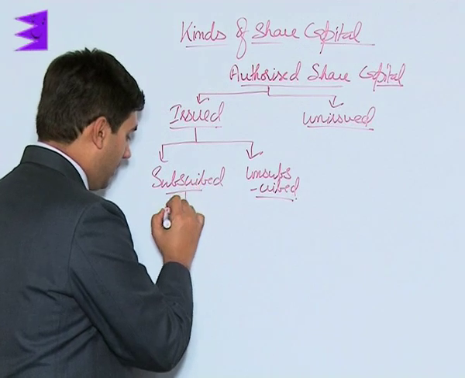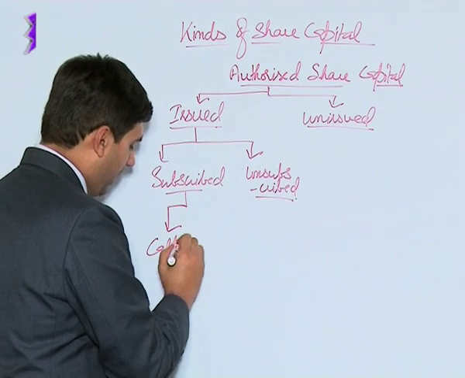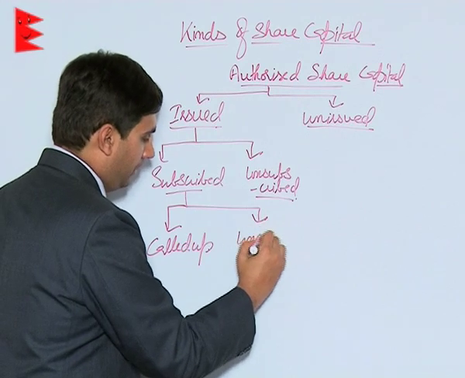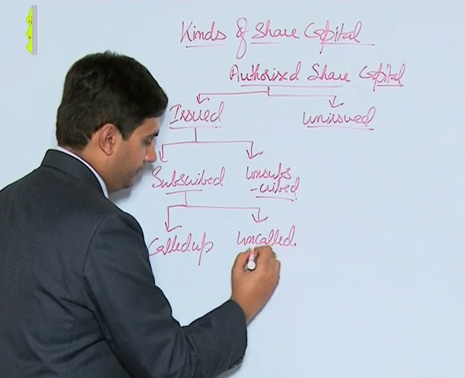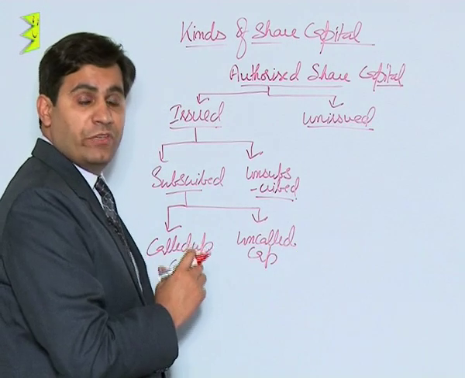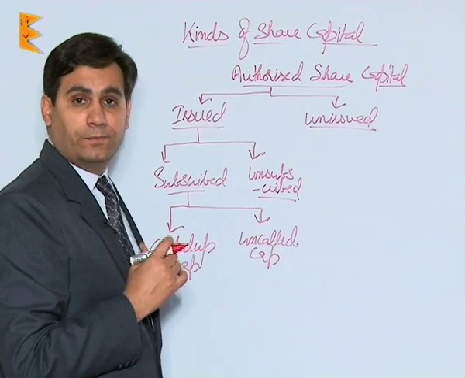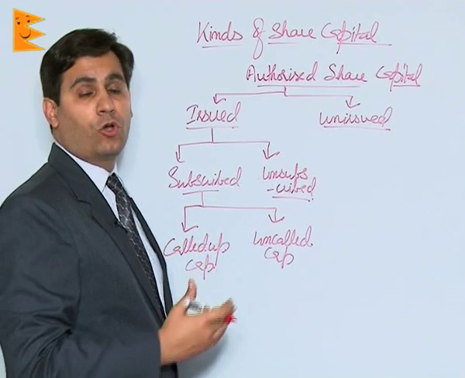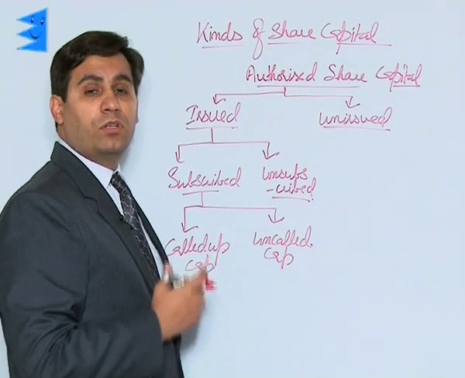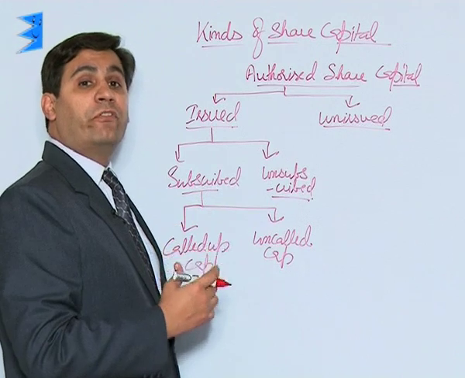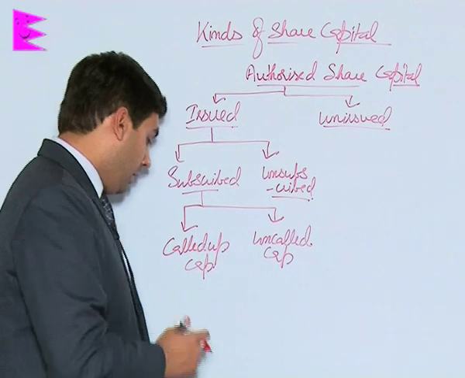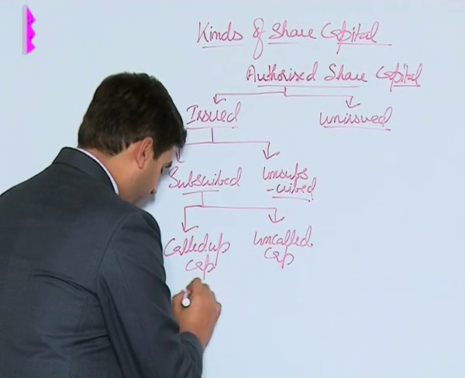Then in subscribed we have called up and uncalled capital. Called up capital means the amount which has been called up till date. It includes application, allotment and calls that have been made till date. Whereas uncalled represents that amount of value of share which has not yet been called till date. Out of called up share capital, we have